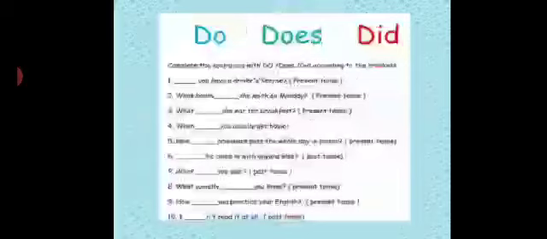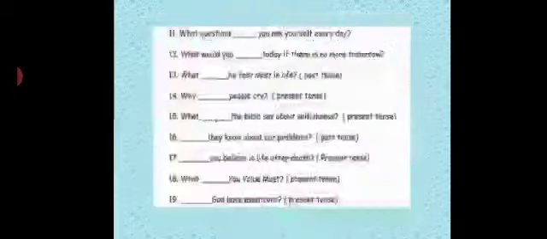Hope you will do this. There are some more to follow on the next slide. Here are 10 sentences. One I have already done for you. Write them down in your grammar notebooks and solve this in your notebooks for practice. Here are another 10 sentences. Same exercise followed. Hope you will be able to solve this exercise.